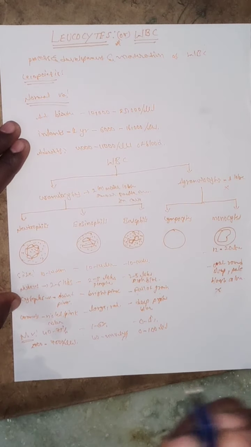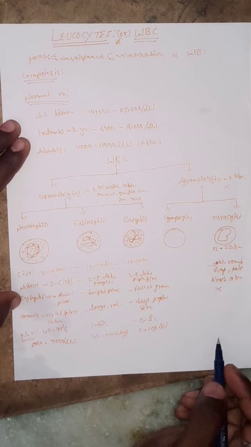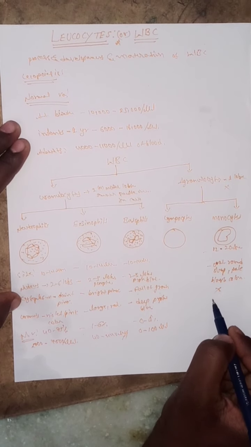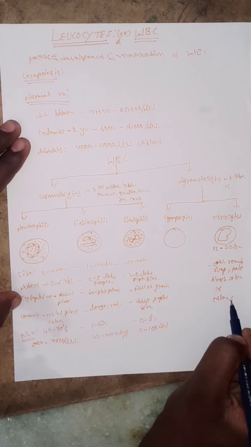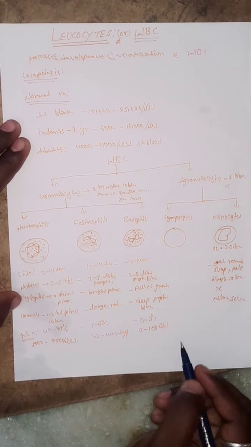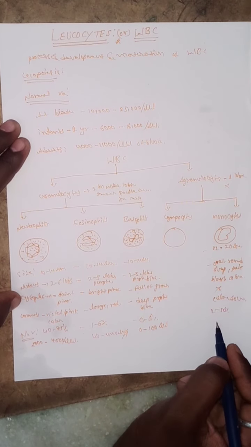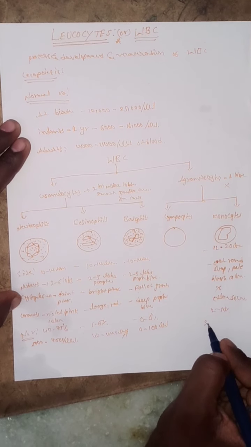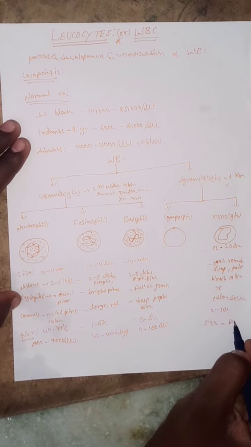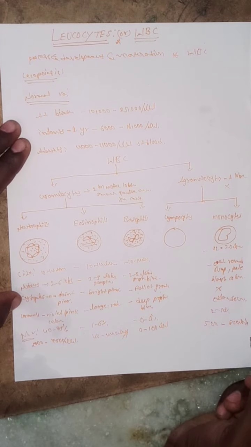Granules are absent, and the cytoplasm is a clear solution. What are the normal values? 2 to 10 percentage of the total blood cells, and exactly 500 to 800 ml of the blood.